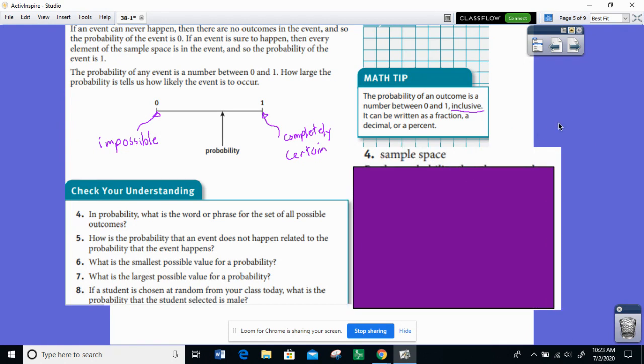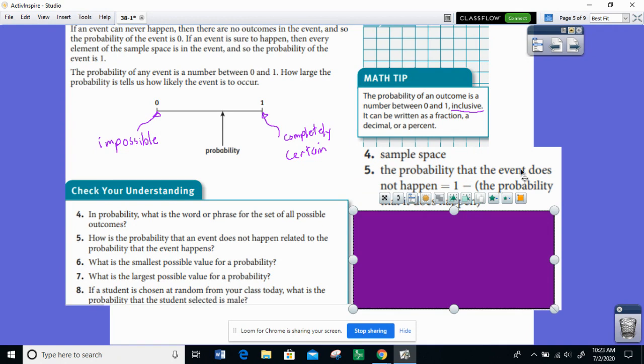How is the probability that an event does not happen related to the probability that the event happens? Well, the probability that the event does not happen equals 1 minus the probability that it does happen. Something is either going to happen or it's not going to happen, right?